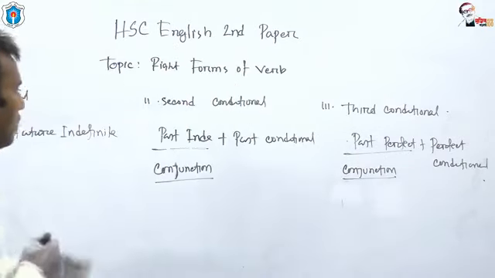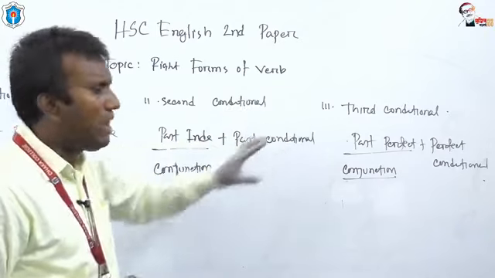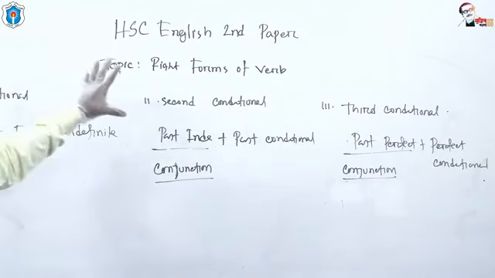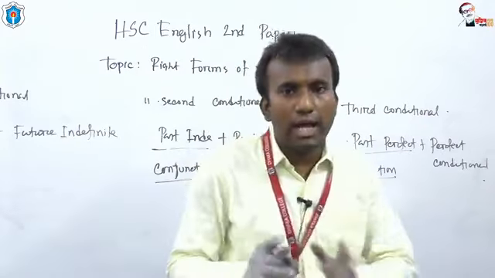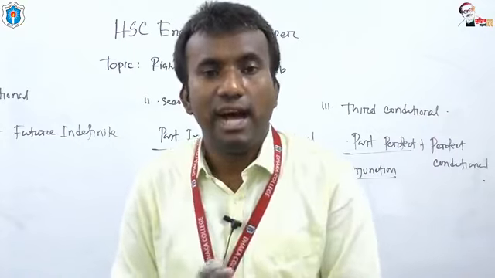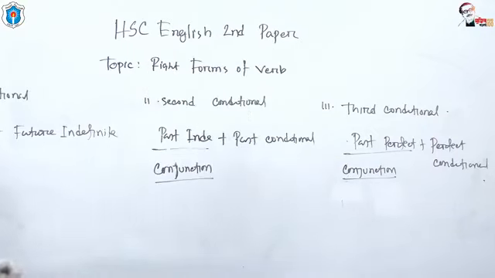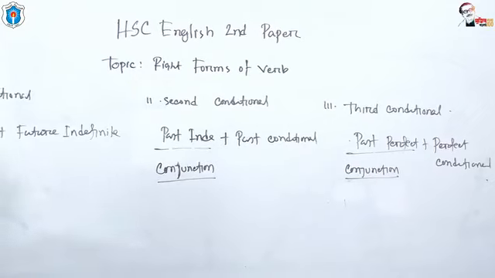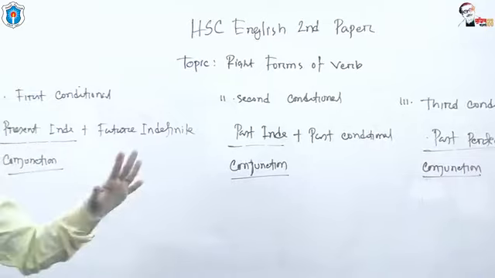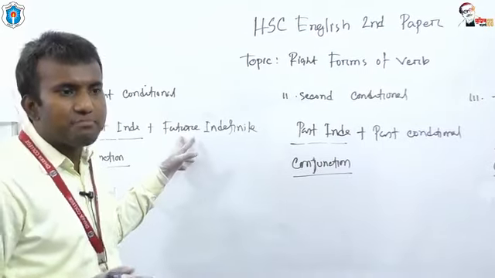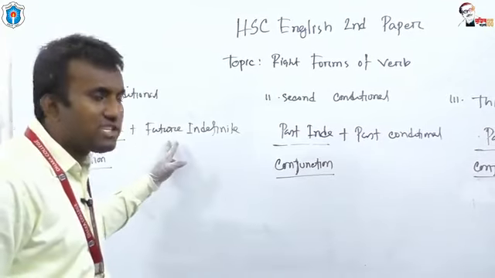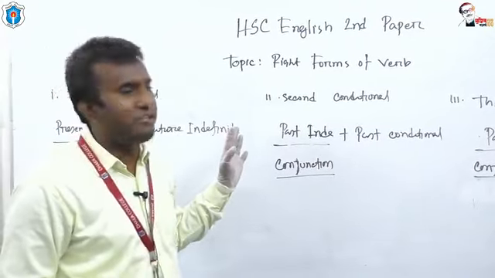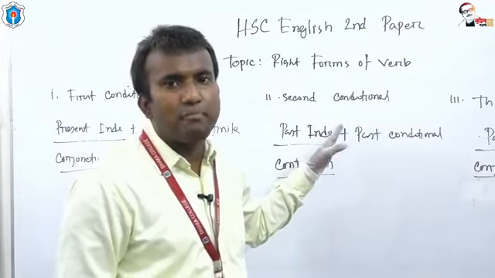Now I'd like to give you the structure of past conditional. Okay, in three conditional sentences I have used 1, 2, 3, 4, 5, 6 tenses. You know the structure of present indefinite. Present indefinite has the structure subject, then the present form of the verb. Future indefinite, subject, and after subject you will get the auxiliary verb, shall or will, and after this auxiliary you have to put base form with the verb. Past indefinite, subject, then past form of the verb.